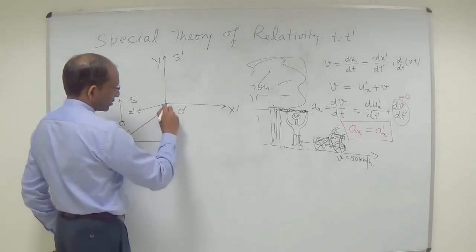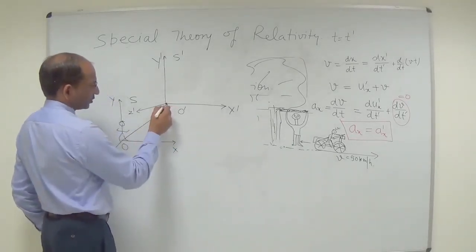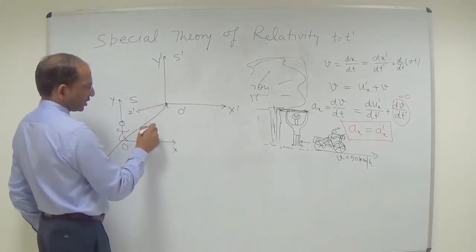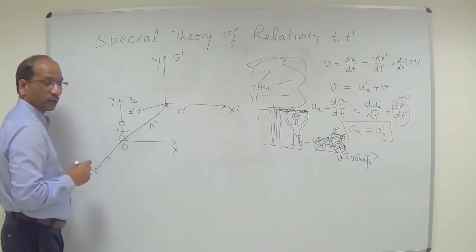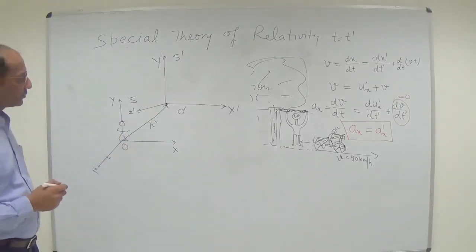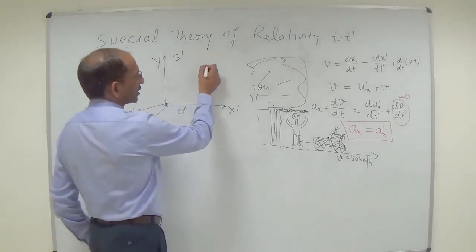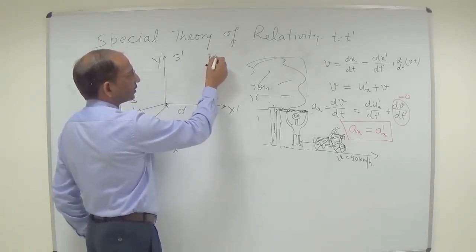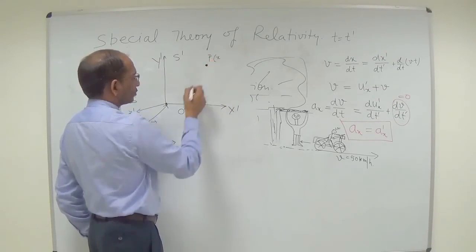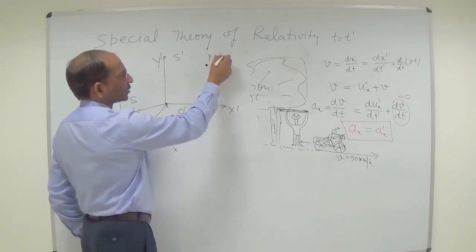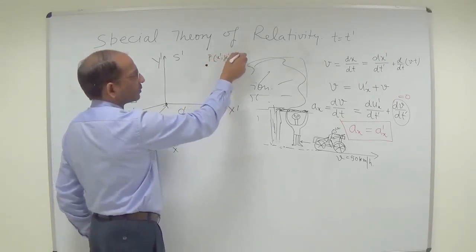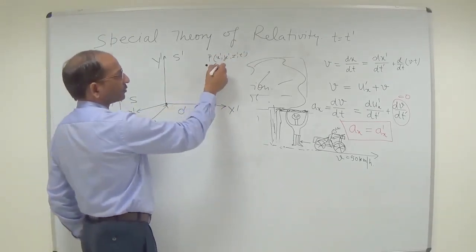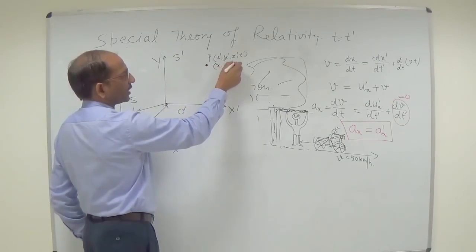So this is the radial distance from origin to origin, and you can say this is vector R. An event occurring here in the S prime plane can be defined according to the O prime observer as x prime, y prime, z prime, t prime, and according to O, as x, y, z and t.